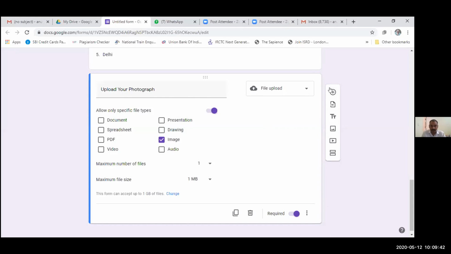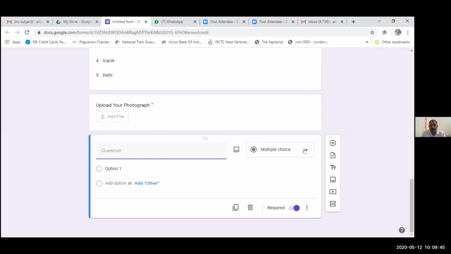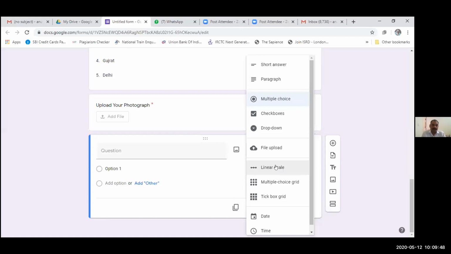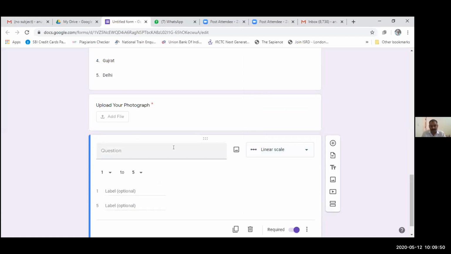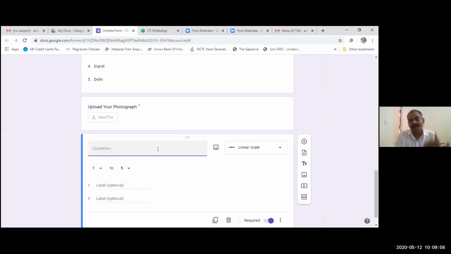Now I am adding one more question. Yes, the linear scale type question, in which suppose you are conducting a workshop and you want to get information from the participants, rating your workshop, how was your experience. So I am writing here, rate our workshop.